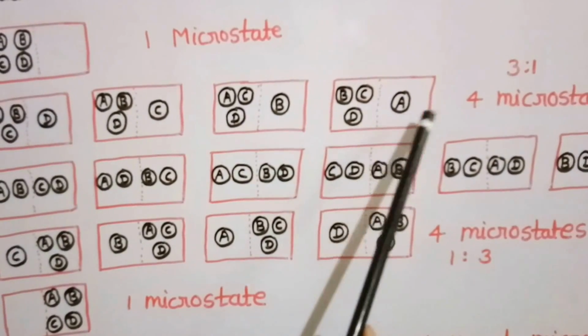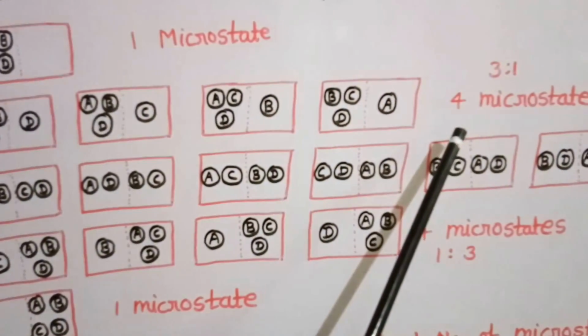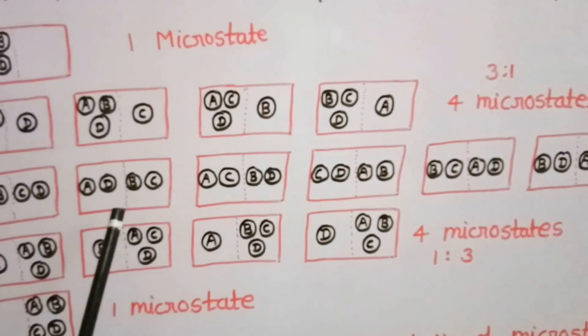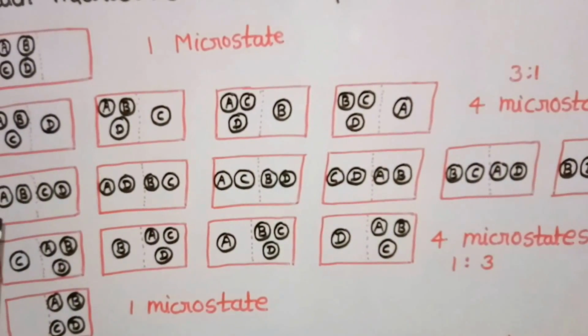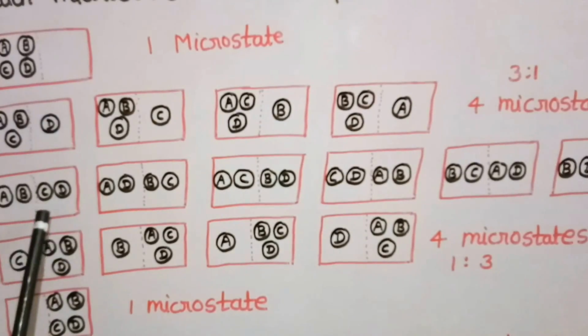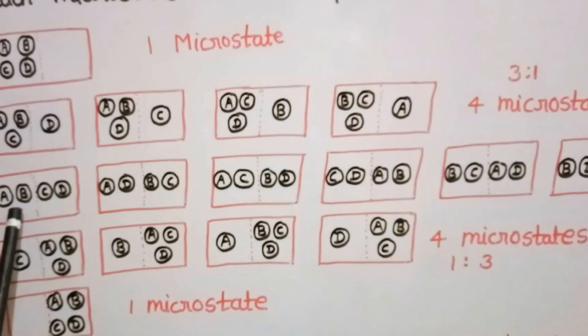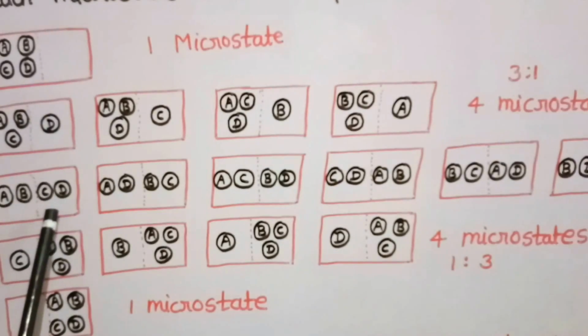So there may be four microstates in this condition. The third possible way is that there are two atoms or molecules in the first compartment and two atoms or molecules in the second compartment. This may have 6 types of configuration. The first may be A and B in the first and C and D in the second compartment.